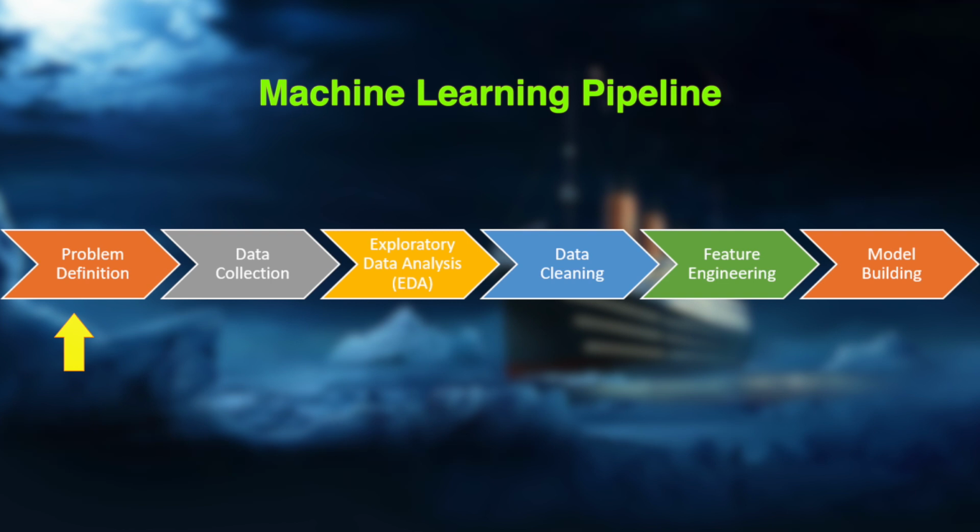This part is already taken care of by Kaggle. They have told us that we need to create a machine learning model that will predict whether a passenger survives or not. Hence, this is a classification supervised learning model. The next step in the machine learning pipeline is data collection. Data is not always readily available, but in this case, luckily it is. Kaggle provides us with this data, so we can proceed from this step also.